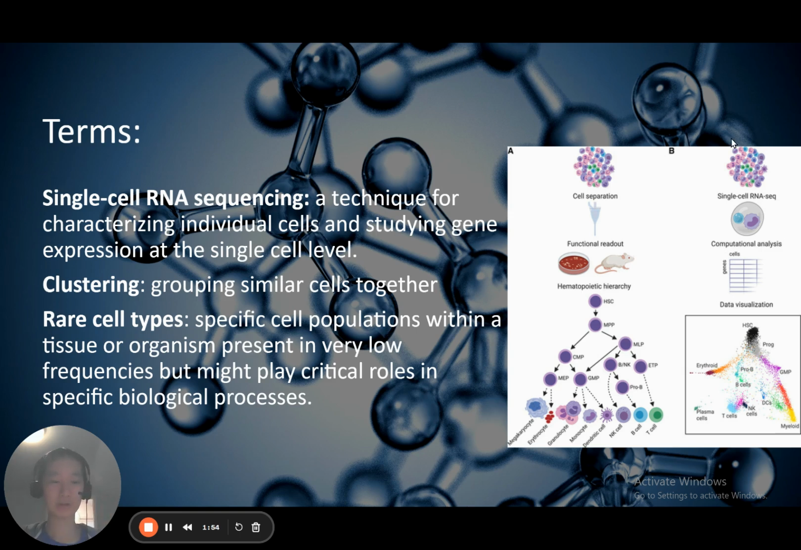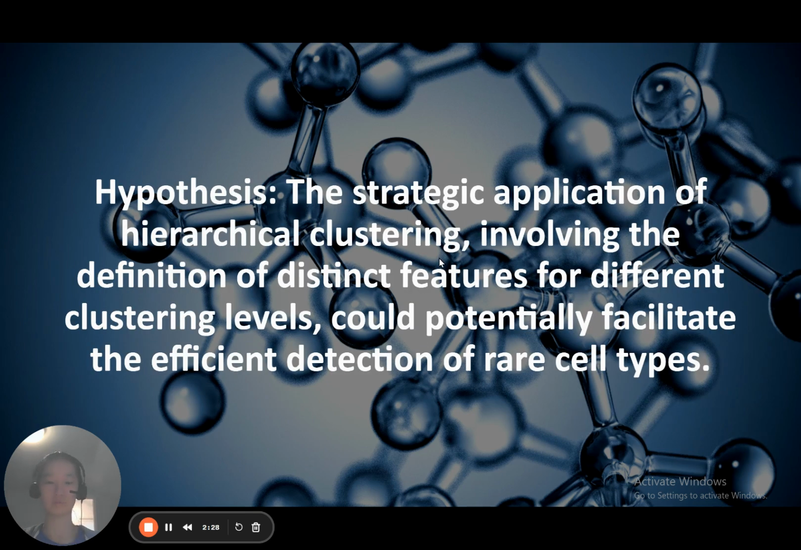In this figure, figure B, you can see the process by which single-cell RNA sequencing is used as the data for clustering cells. So we take the raw data from single-cell RNA sequencing in the form of a cell-by-gene matrix, and we cluster the cells based on that data. So in light of this, we propose that the strategic application of hierarchical clustering involving the definition of distinct features for different clustering levels could potentially facilitate the efficient detection of rare cell types.